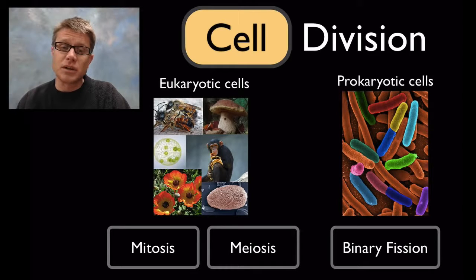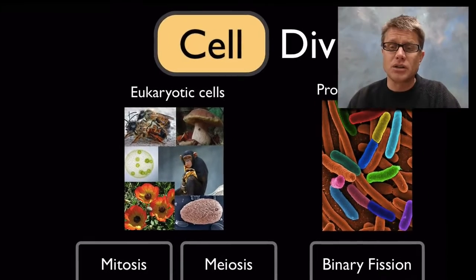And then the third type of cell division is going to be meiosis. Meiosis is going to be when we create sex cells, or when we create gametes. Mitosis and binary fission ensure that we have exact duplicates of that original cell. Meiosis is totally different. Meiosis is going to make cells that are different. They're going to have half the genetic information, and they're going to give us variability. And so in us, sex is important because it gives us variability in the next generation. In bacteria, mutation, and there are some other ways that they can share information, is more important.